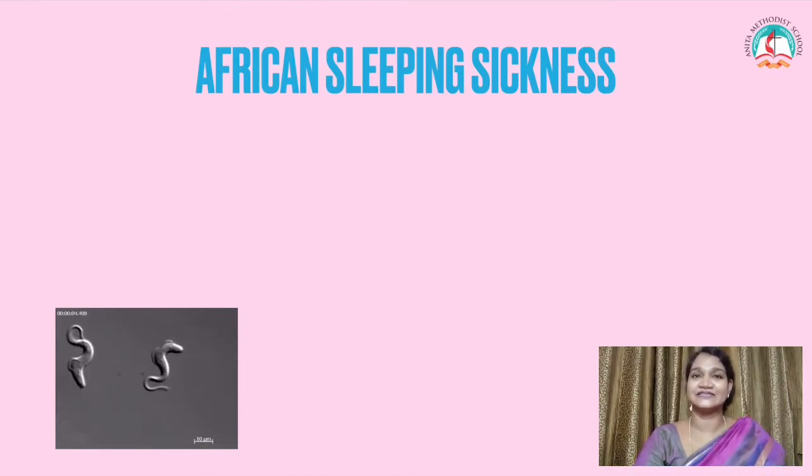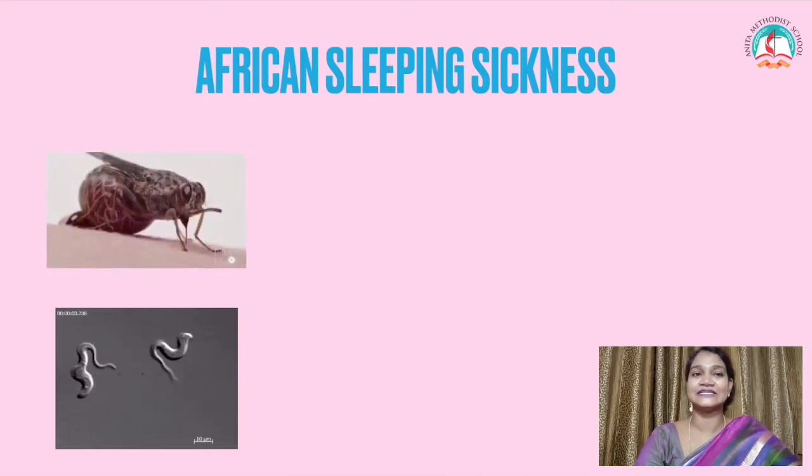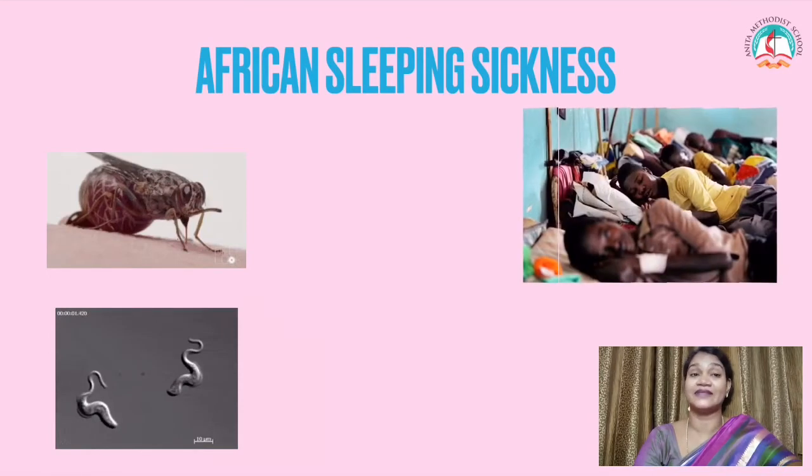African sleeping sickness. It is also one of the protozoan diseases. Let's see about African sleeping sickness. Can you find the fly here? This fly is called the tsetse fly, a blood-sucking fly. These flies suck the blood and spread the parasite.